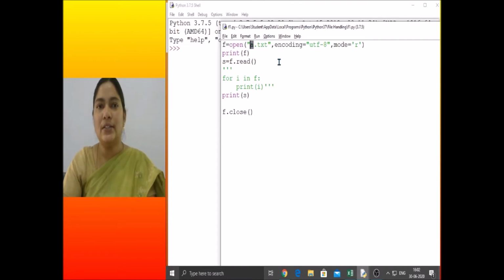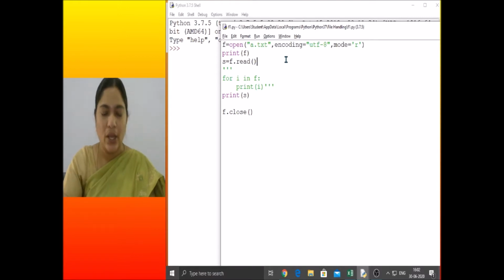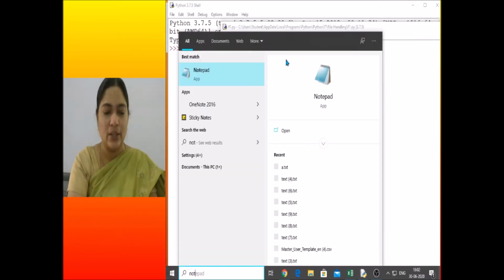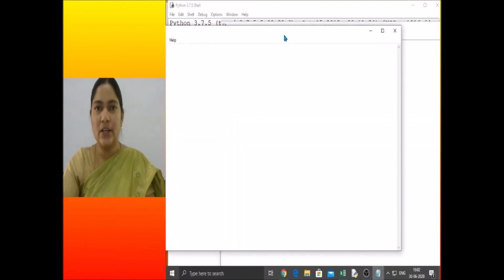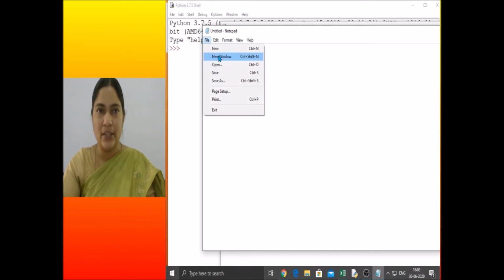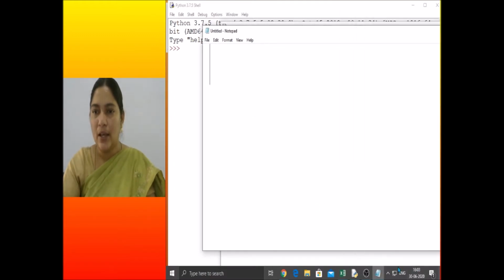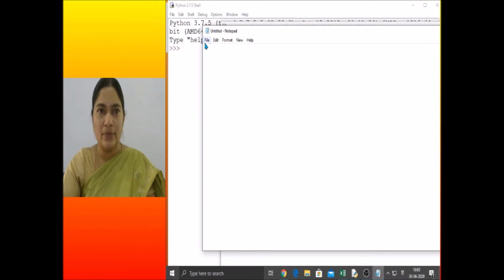Right. So let us see what happens if you are opening a file which has a different encoding. For example, let me show you. In the notepad, we have a file which has a different encoding. Encoding is different means it is written in some different language. For example, I am writing a file, Namaskar Bachcho, in Hindi. I use a Hindi font here. So Namaskar Bachcho, I have just created.